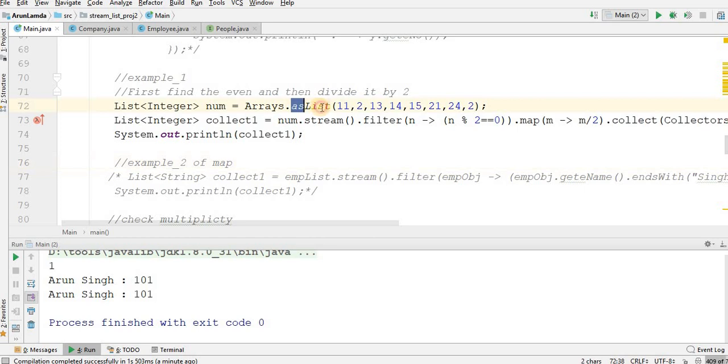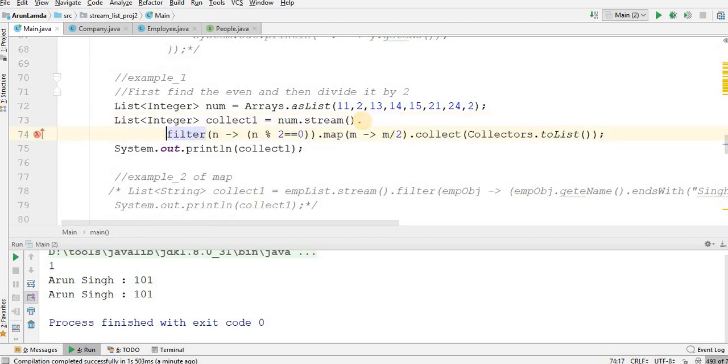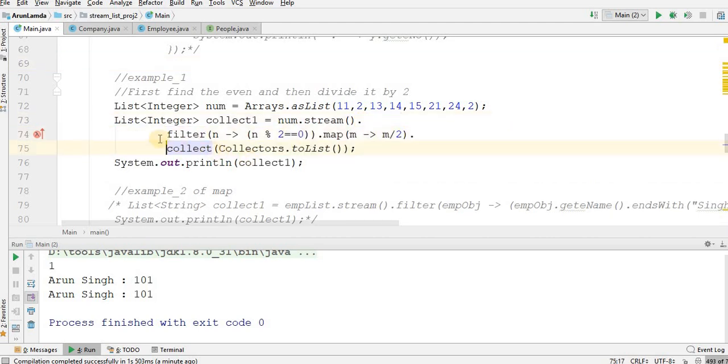It is again a list here of 11, 12, 13, 14. Now what I am doing? I am doing num.stream here. And I am doing a filter on all the numbers that I am getting here as n. I check n modulus 2 equal to 0.